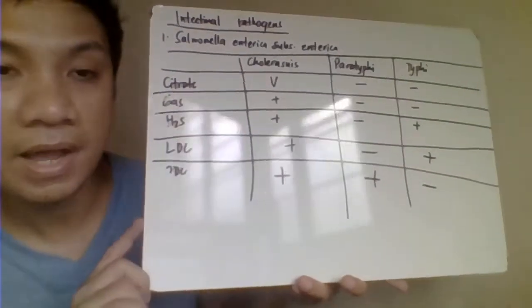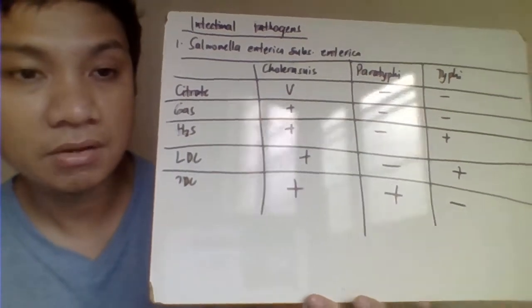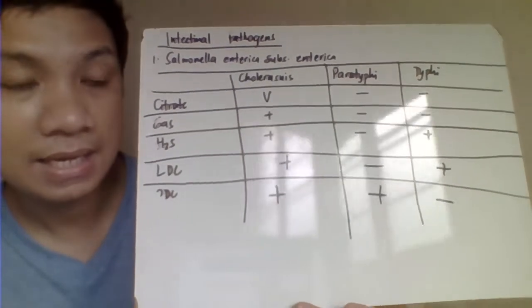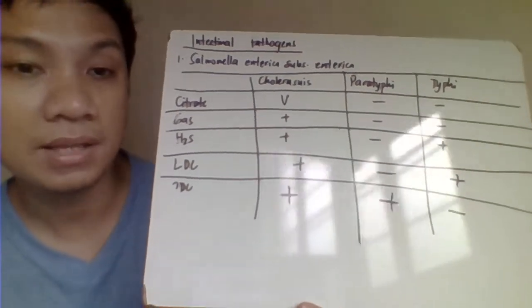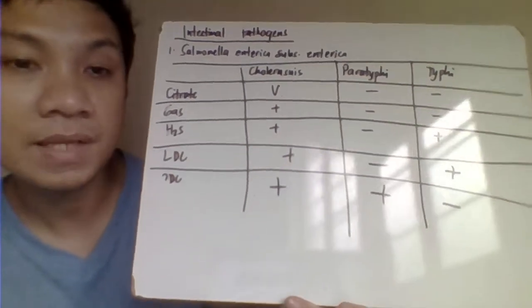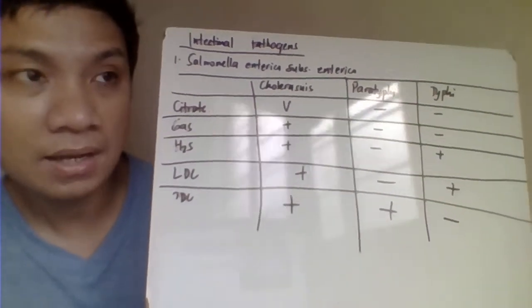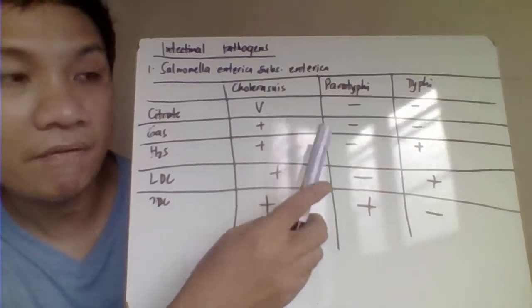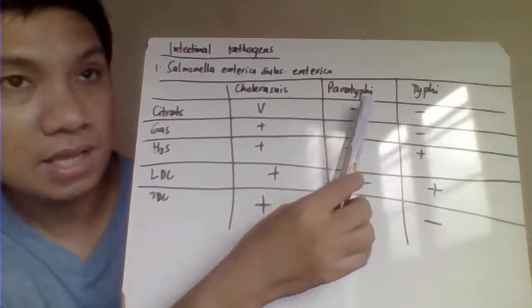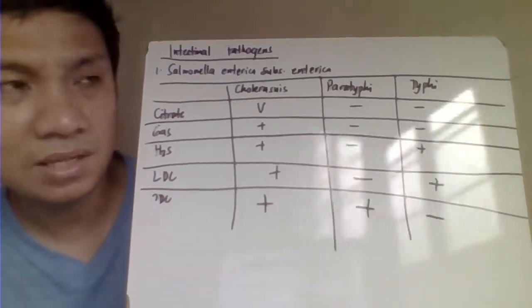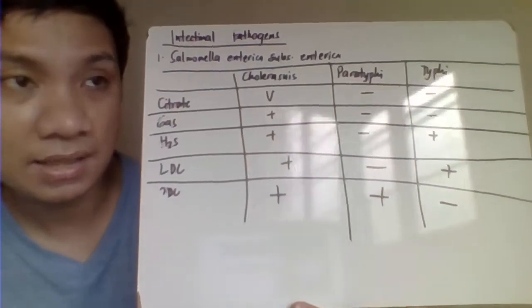Okay, the next one, we have your intestinal pathogen. So this Enterobacteriaceae tries to cause here diarrhea, most likely. Okay, so their activity is more of the intestinal tract natin. The first one, we have your Salmonella enterica subspecies enterica, serovar. These are the serovarieties: serovar choleraesuis, serovar paratyphi. Parang mali yung spelling ko kanina ng paratyphi. We have also here your serovar na typhi.